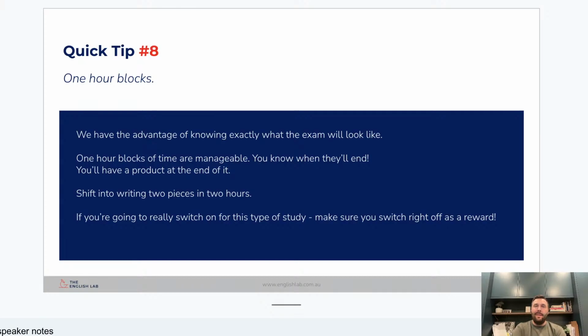Rather than going home with a big thick textbook and going, oh, I've got to do chapter 8 or I've got to revise these notes and all this sort of stuff, you can go home and say, right, I'm going to do the 2021 Section C piece. I've printed it out. Cool.